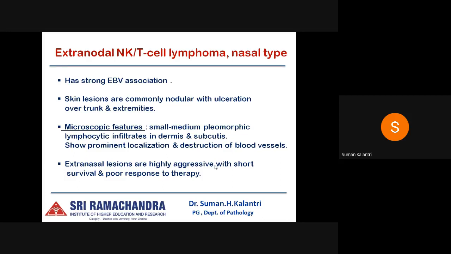But the preferential sites of extranodal involvement can be skin, GI tract, testis, or soft tissue. The microscopic features are small to medium pleomorphic lymphoid infiltrates in the dermis and the subcutis, which show prominent localization and destruction of the blood vessels. Extranasal lesions are highly aggressive with short survival and poor response to therapy.